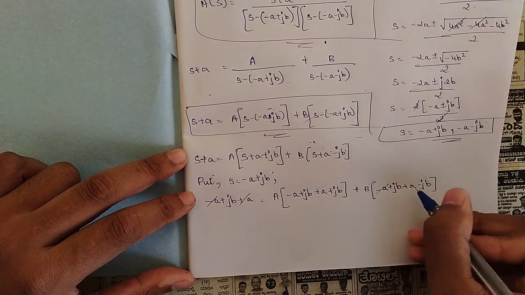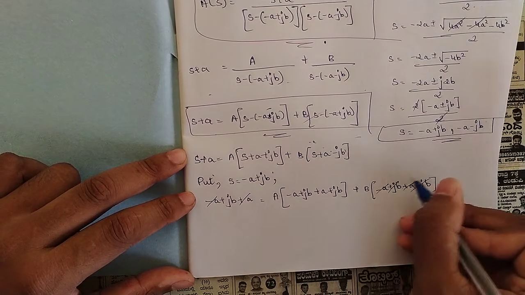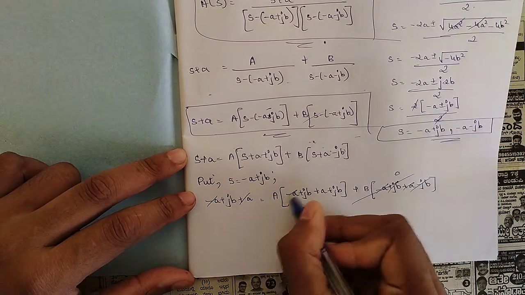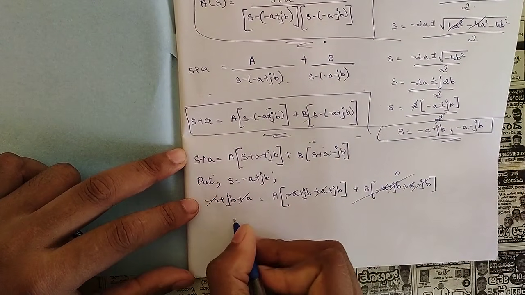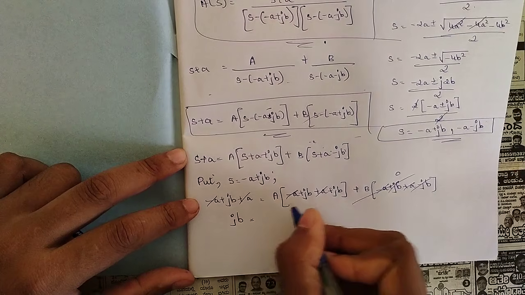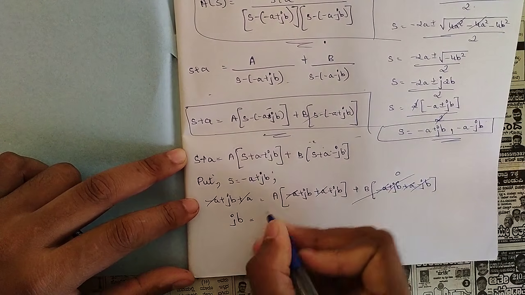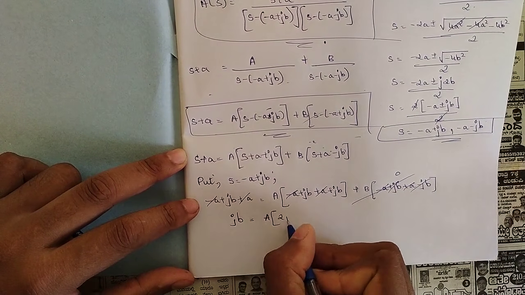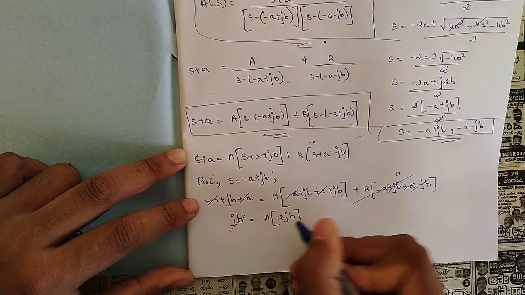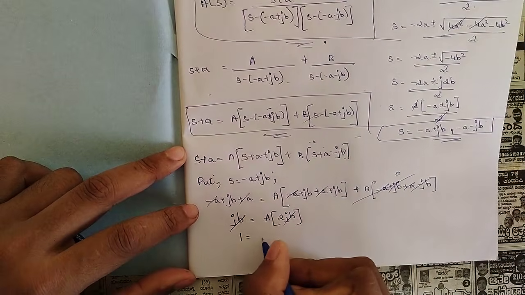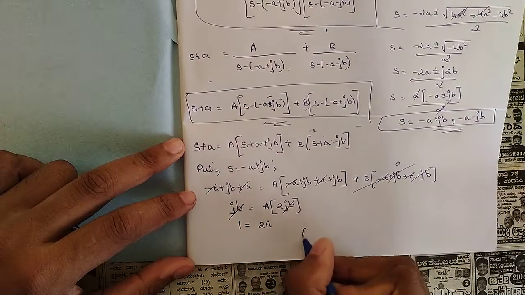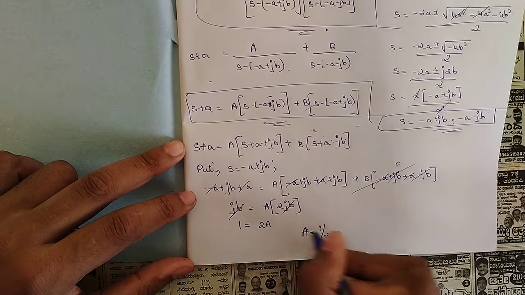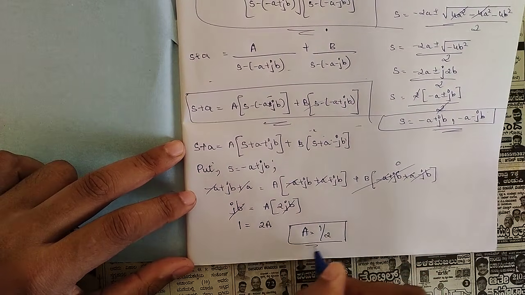So here minus a plus jb minus jb goes, this whole term would be equal to 0. Here also minus a plus a goes, so here we are left with only jb equals, jb plus jb is 2jb, A into 2jb. So here also jb goes, so we are left with 1 equals 2A. So our value of A would be equal to 1 by 2. Right? Similarly, find the value of B.